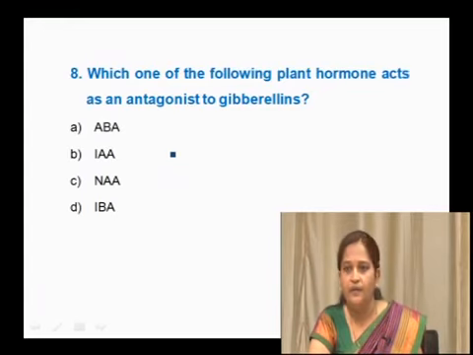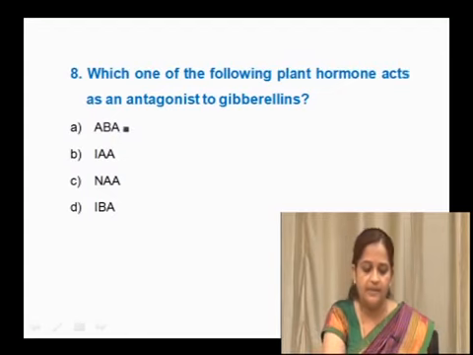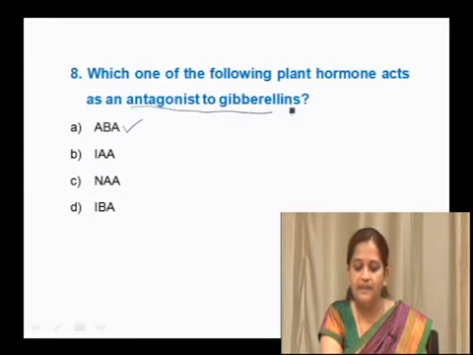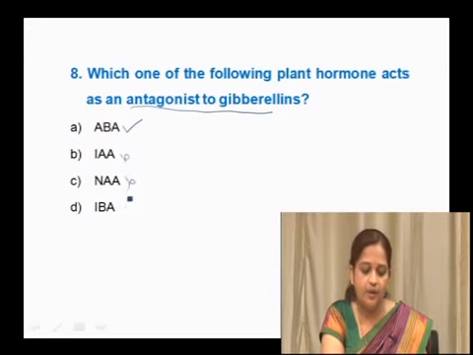Which one of the following plant hormones acts as an antagonist to gibberellins? Whether it is abscisic acid, indoleacetic acid, naphthalene acetic acid or indolebutyric acid. The right answer here is abscisic acid, because gibberellins break dormancy and abscisic acid promotes dormancy in seeds. That is why the correct option is abscisic acid, and the remaining three are auxins, which are not antagonistic to gibberellins. The right option here is A, that is abscisic acid.